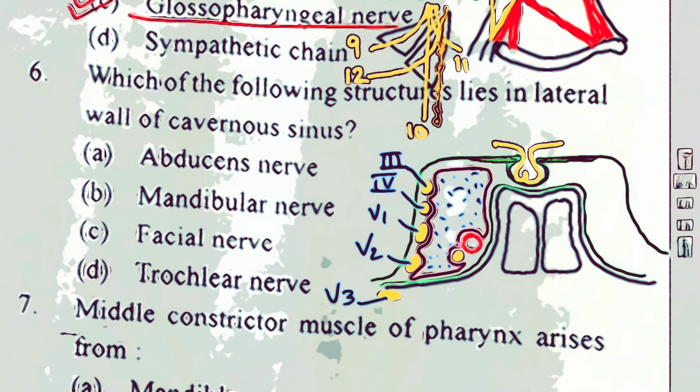Abducent nerve is in medial relation. Mandibular nerve is outside the cavernous sinus. Facial nerve has no relation with this. Facial nerve passes through the internal acoustic meatus and emerges to the stylomastoid foramen. Trochlear nerve, of course, is the answer here. I have just now shown you.